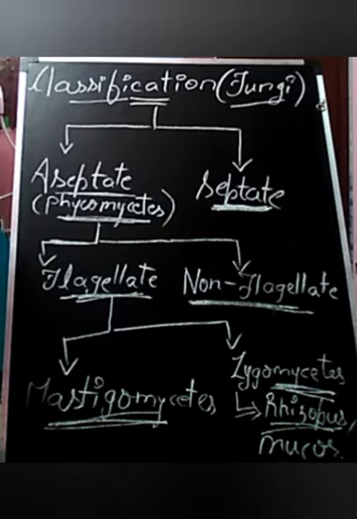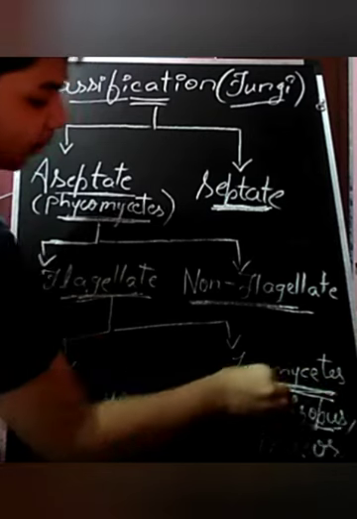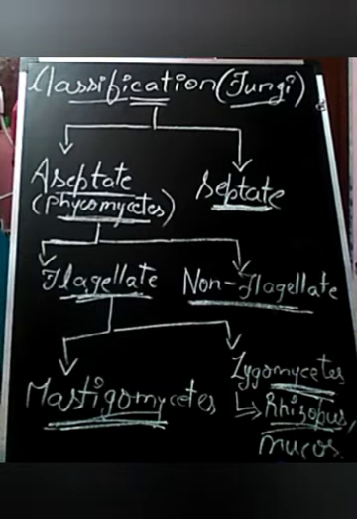Now we are going to talk about Phycomycetes, which is divided into Mastigomycetes and Zygomycetes. Zygomycetes is a conjugation fungi. Conjugation means fusion of gametes, okay, and it is non-motile. Next, the hyphae is aseptate, that is lower fungi or coenocytic, and they are multinucleate. Multinucleate means many nuclei will be there, and examples are Rhizopus stolonifer.